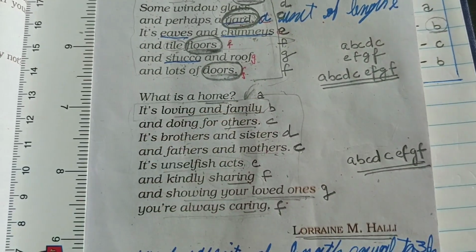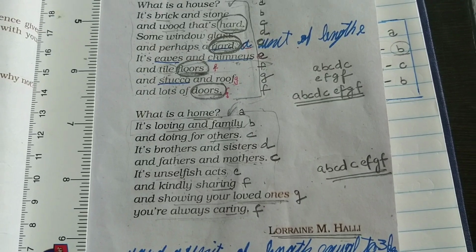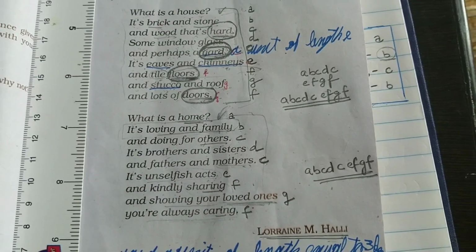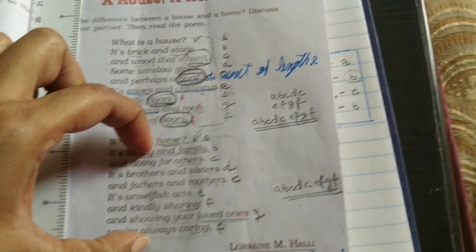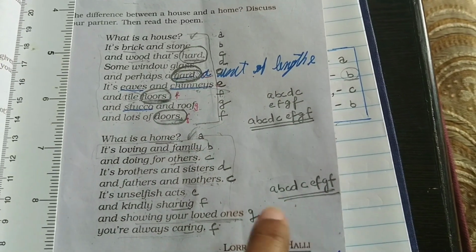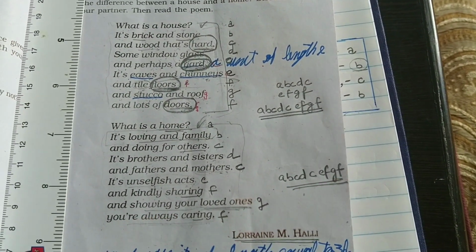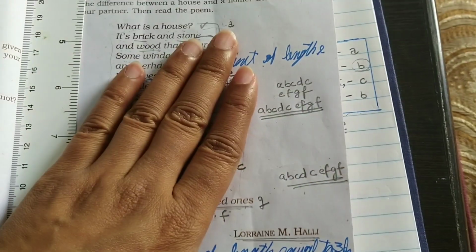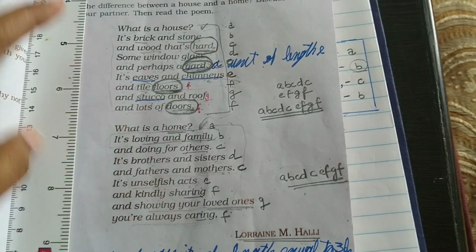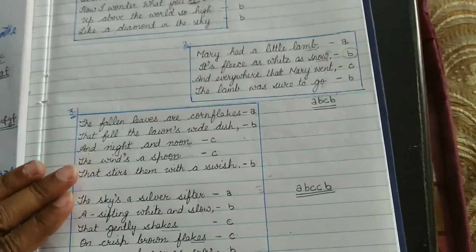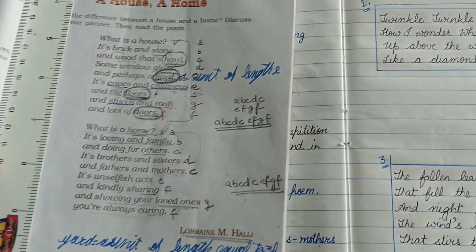Though it's not a proper rhyme being followed, yes, the pattern is being followed, so it's a whole long rhyming scheme. This is A, B, C, D, C, E, F, G, F. So that's the way we find the rhyming scheme of any poem. A House, a Home has this pattern of repetition. So that was it.